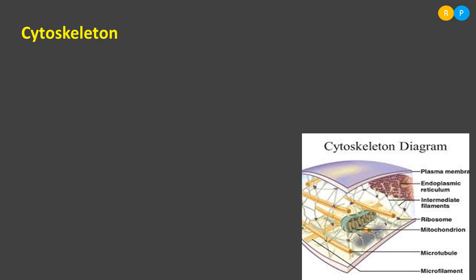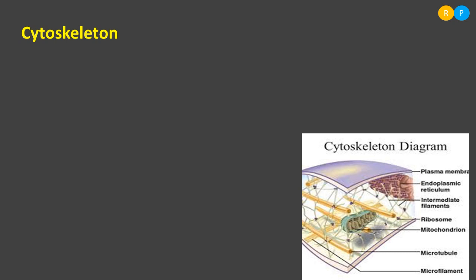So the structure is named as what? Cytoskeleton. So where do we find this structure? The name itself suggests that this skeleton is present in the cytoplasmic region. We can see in the diagram. Just observe the diagram. You can find the plasma membrane on the outer side. Very next to the plasma membrane we have cytoplasm, a jelly-like substance. Cytoplasm is the place where we can find all the cell organelles, right?